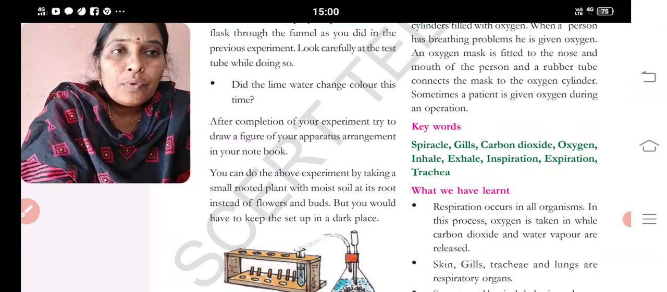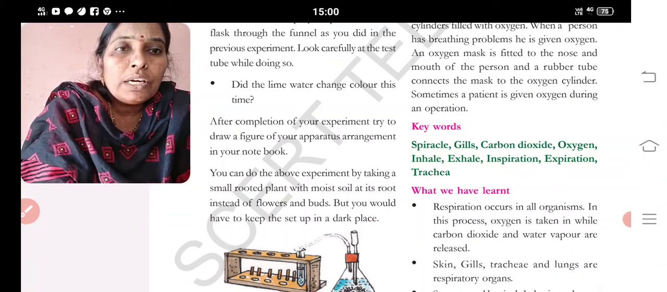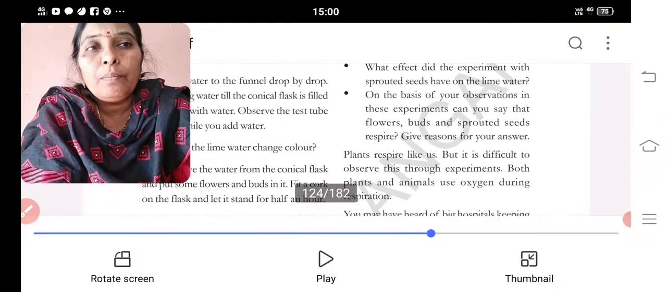After completion of your experiment, try to draw a figure of your apparatus in your notebook. You can do this experiment by taking some rooted plant with moist soil and its roots instead of flowers and buds, but you should keep the setup in a dark place.